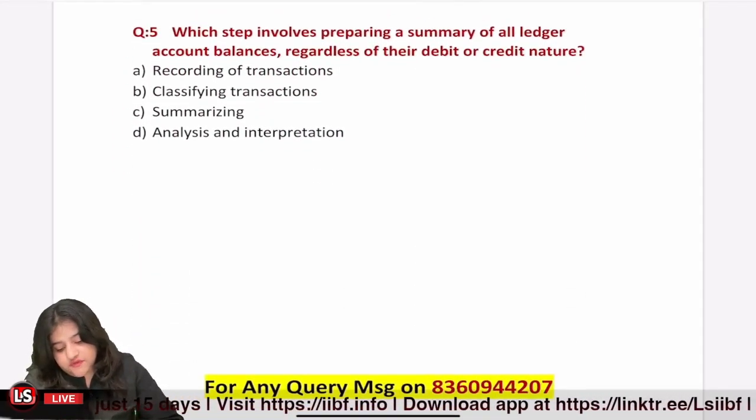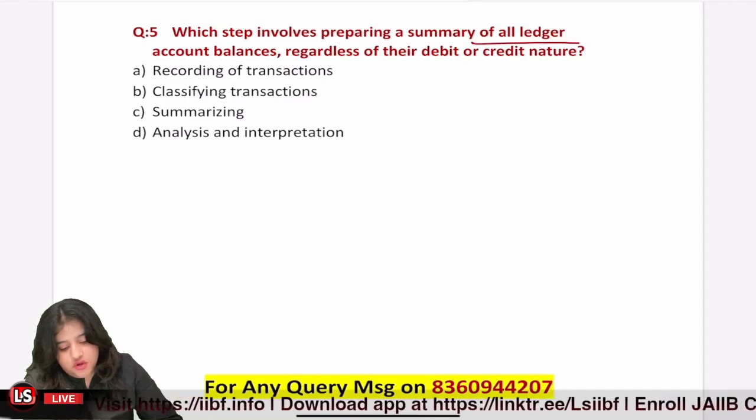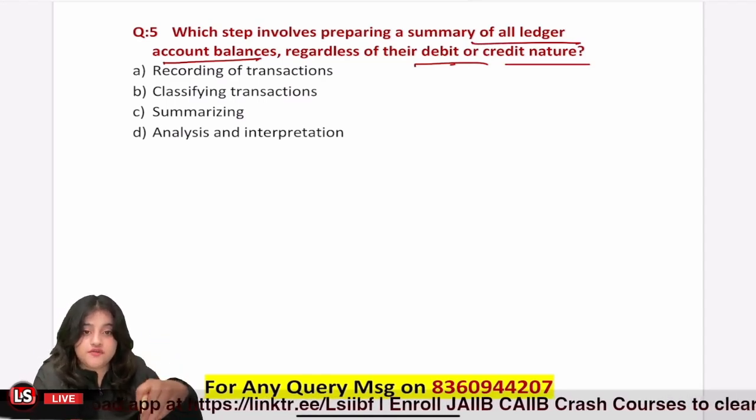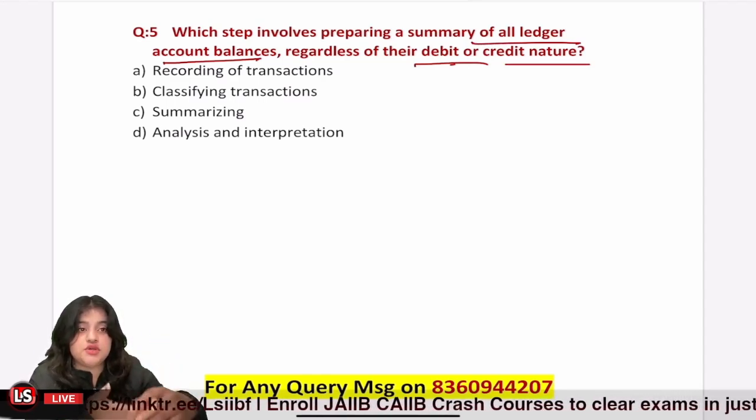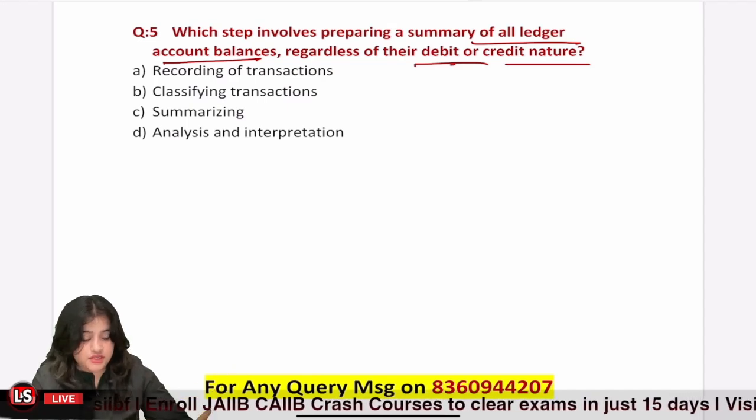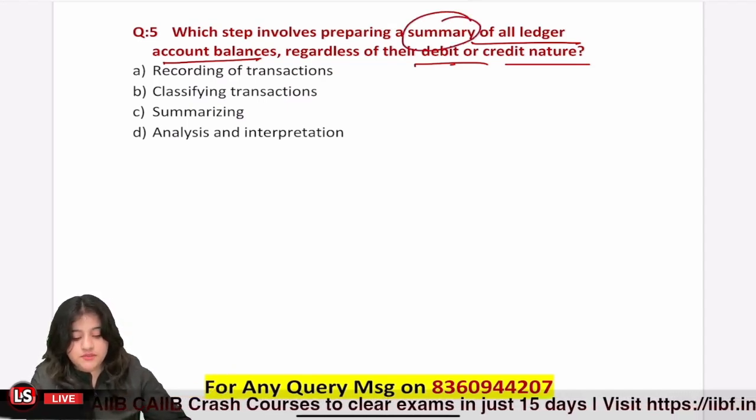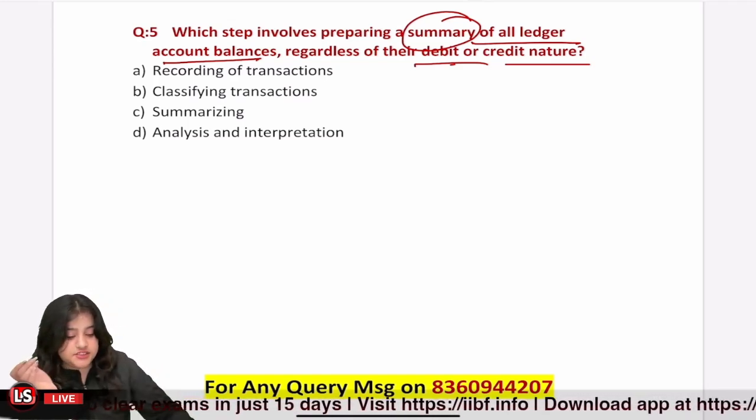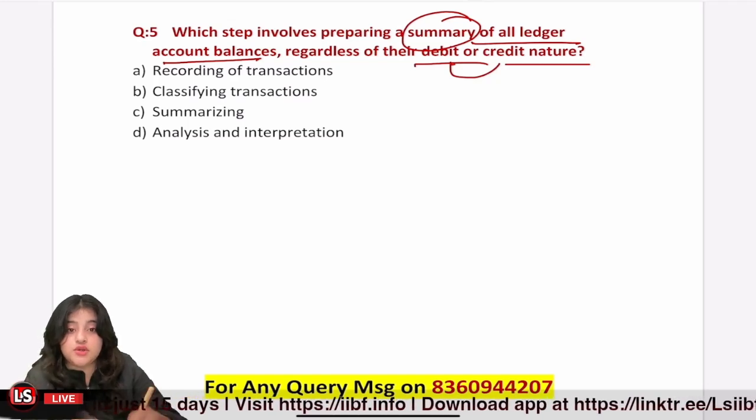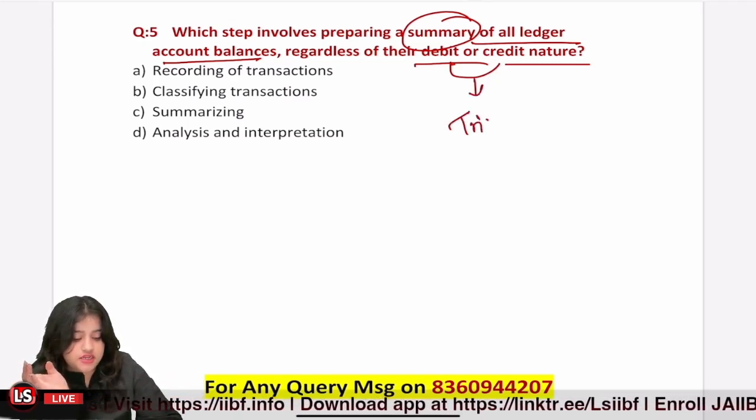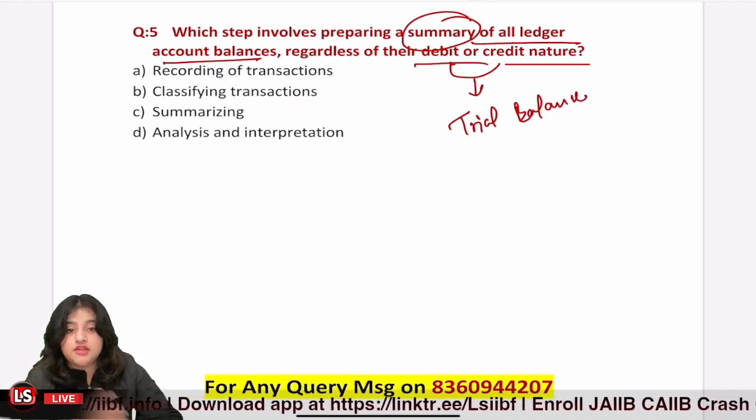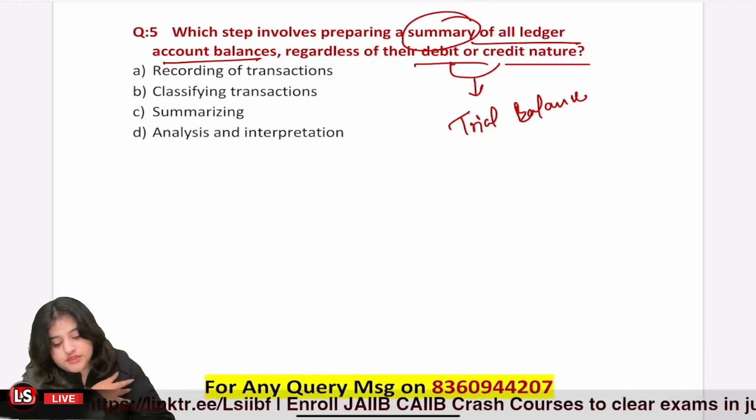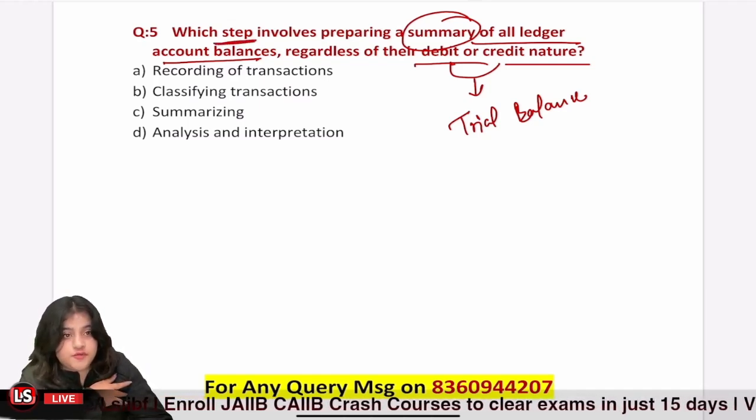Then we have question number 5. Which step involves preparing a summary of all ledger account balances, regardless of their debit or credit nature? So, after we have posted entries into our ledger accounts, the next step is where we summarize the transactions, we prepare a list. And why is that list prepared? That list is prepared so that we can see that all debits are equal to credits, which is called our trial balance, right? And in the trial balance, we post all the accounts regardless of their debit or credit balance, right? So what is this step called where we prepare the trial balance?